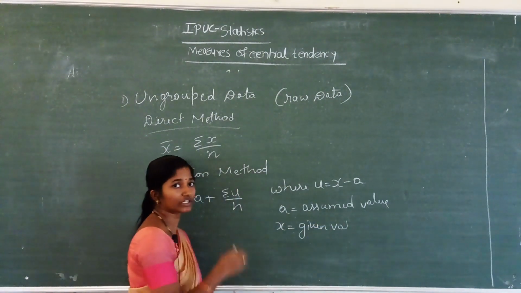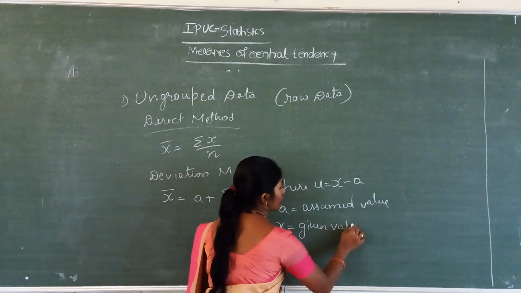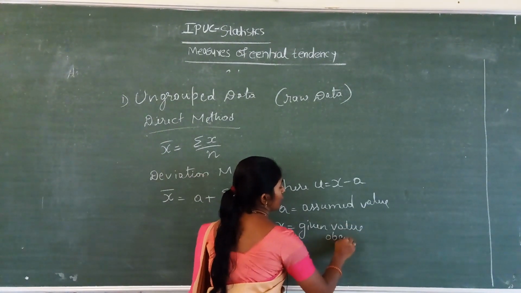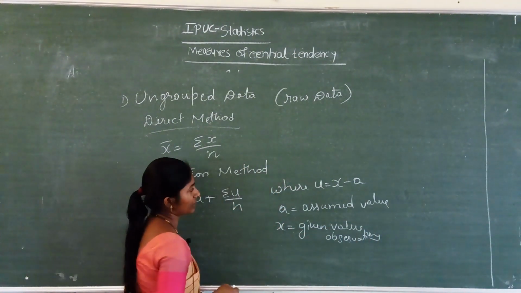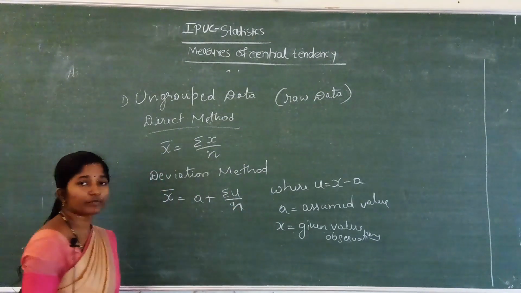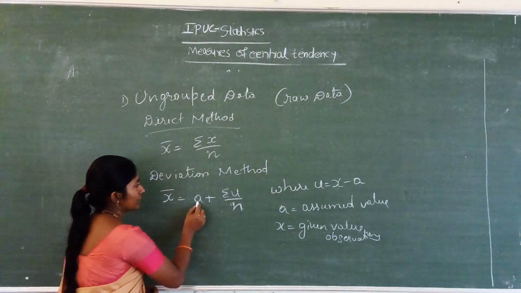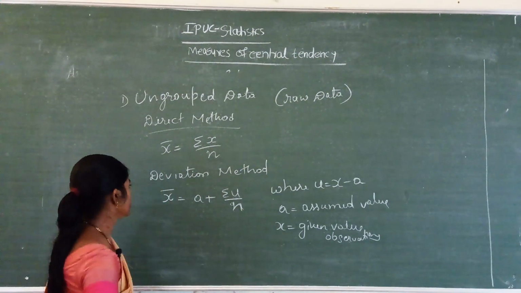Given value means the observations that are given. And n is the number of observations. A is the assumed value you have to take here.